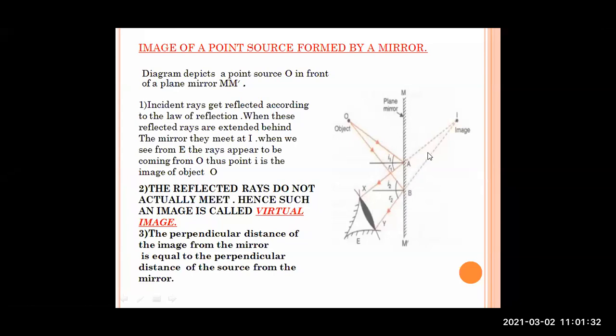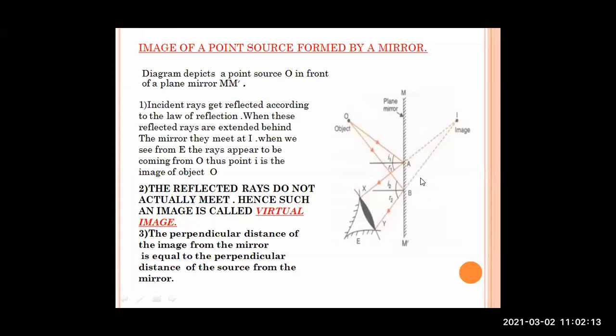When these two rays are extended, these dotted lines you can see are extended lines. When these lines are extended, they meet at a point, named I, where we get the image of the object. When we see from the eye, which is denoted by letter E, the rays appear to be coming from O, and thus point I is the image of the object.